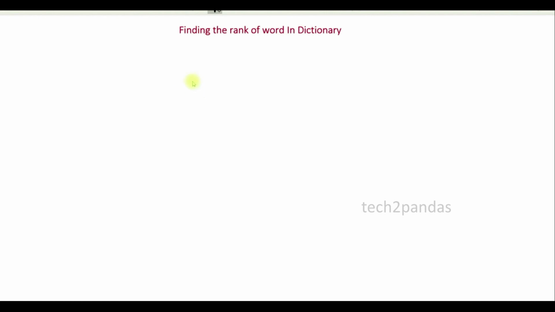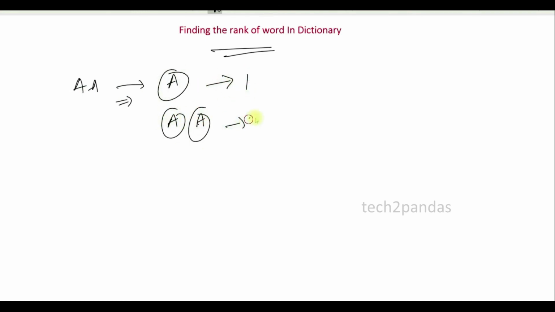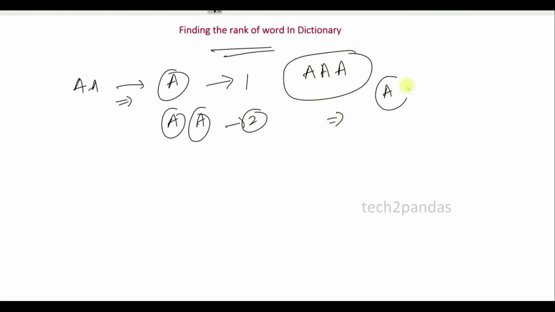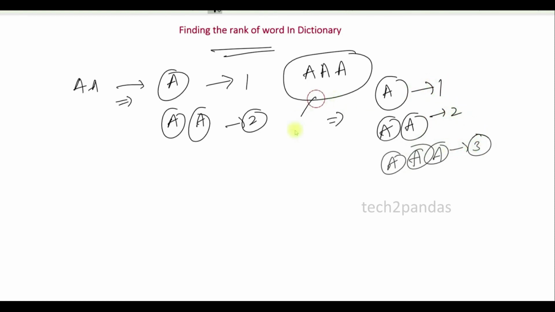So how to find the rank of a word? What is the dictionary order? For example, if you take the words AA, as per the dictionary, first which word comes? The word with A comes first, then the next will be the other A. So this is rank 1 and this is rank 2. For example, take the word A, three times: A will come, again A will come in the dictionary, again a third A will come. So this is rank 1, rank 2, rank 3. So the rank of triple A is nothing but 3.